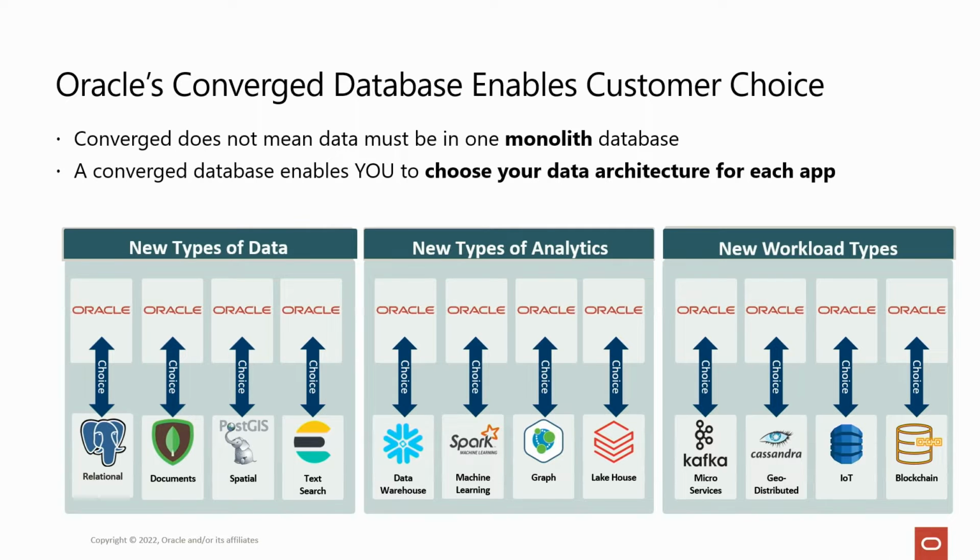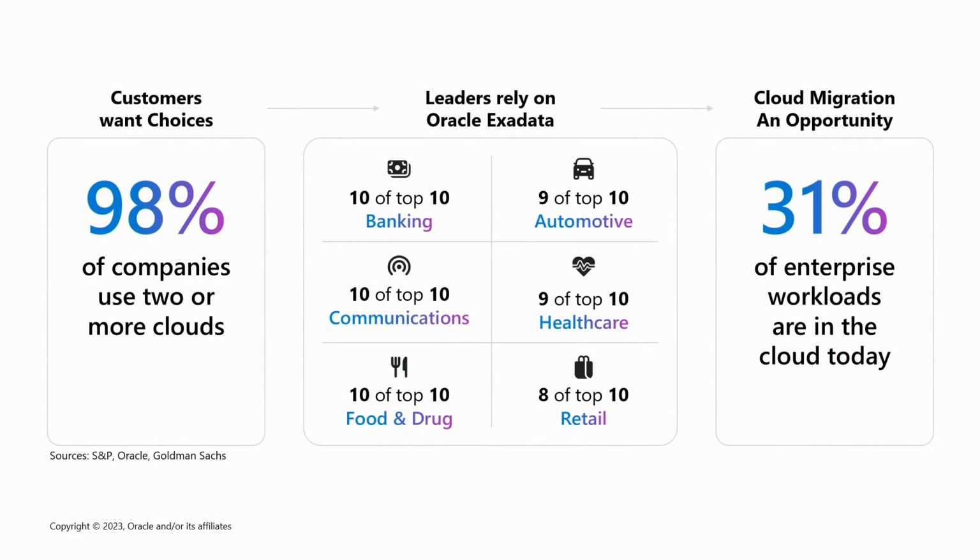In this case, for instance, to be a little more specific: if you're using Spark for machine learning, or Kafka for enabling microservices, if you have IoT applications, you're developing blockchain or relational and non-relational documents, the point is providing simple access and simplicity of managing, and not actually having to manage all of that.